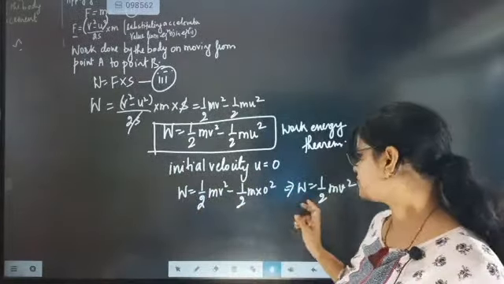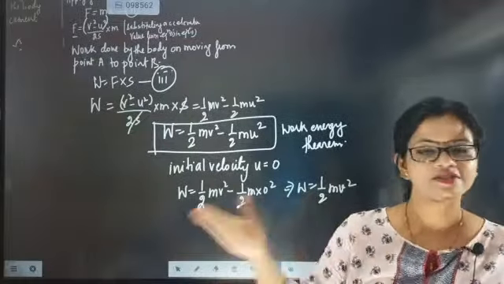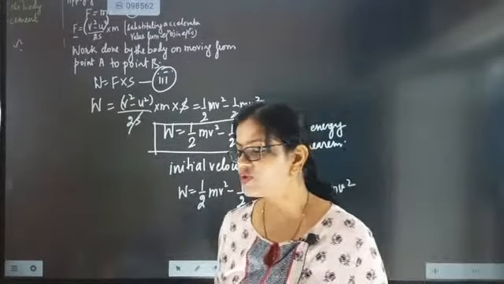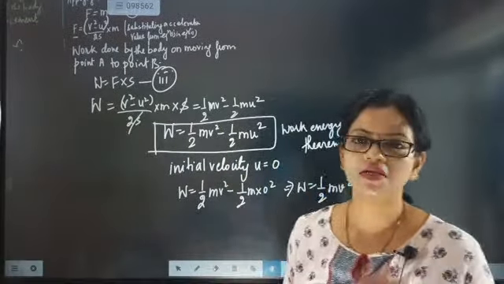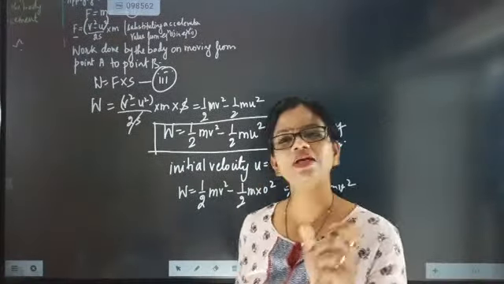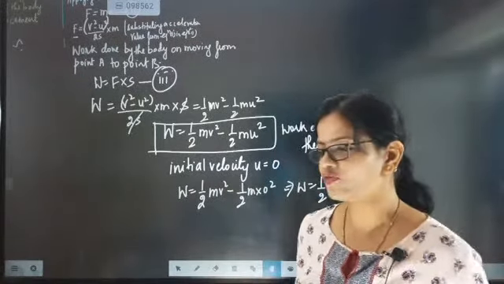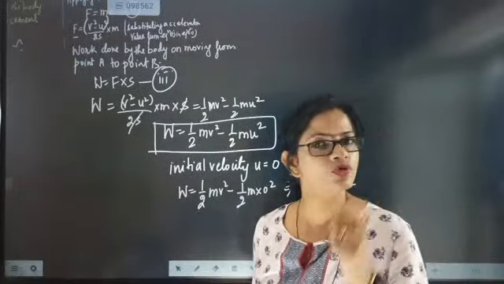So when the initial velocity is taken as 0, the final velocity will be considered as v. That will be exactly by virtue of the motion of the body. That's why the work done will be purely because of the motion of the body.